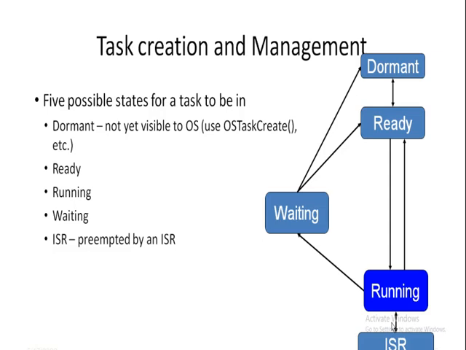Second state is ready. It corresponds to a stage where the task is inserted into memory and is awaiting the CPU for its turn for execution. Third state is running. It's a stage where the task is being executed by the CPU.